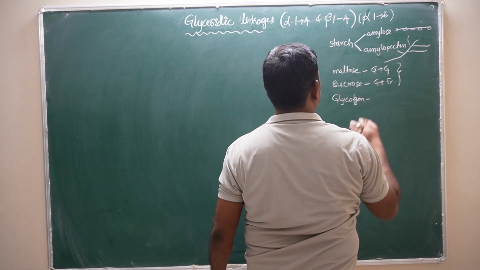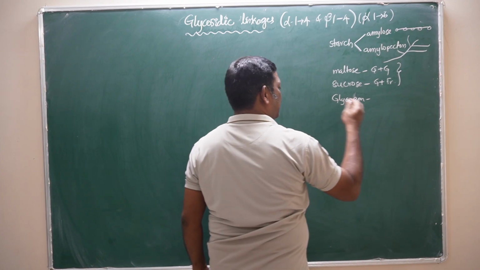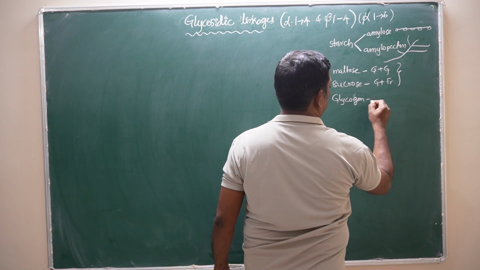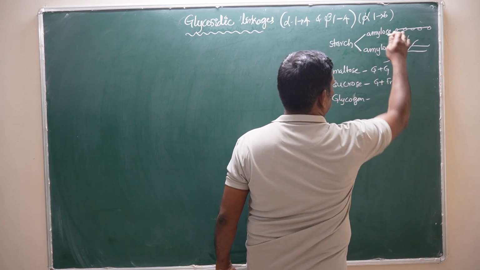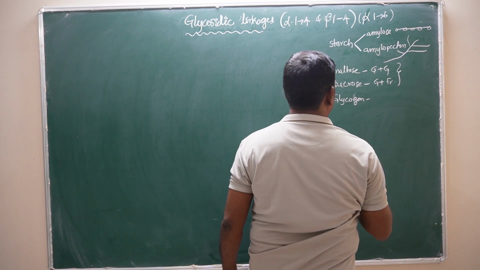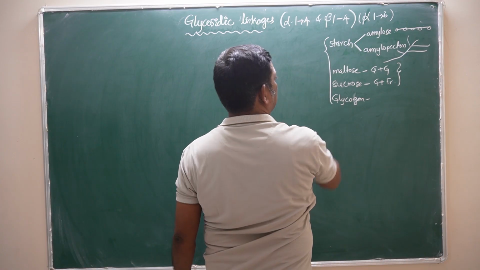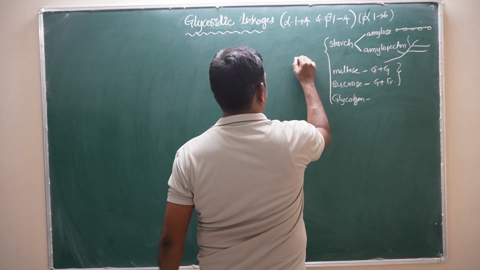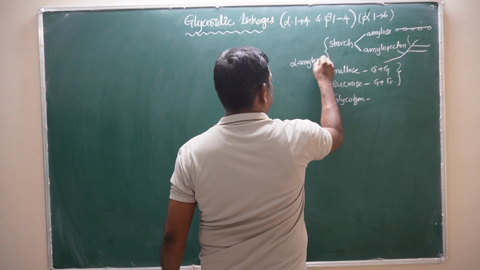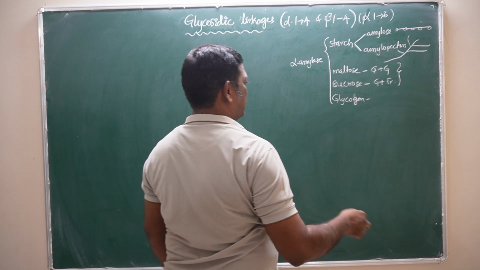These are the polysaccharides in plants, and glycogen is the polysaccharide in animals. Glycogen is also a polysaccharide made up of the monosaccharide glucose. These all are digested by alpha amylase enzyme. Why are these all digested by alpha amylase enzyme? Because we will discuss now.